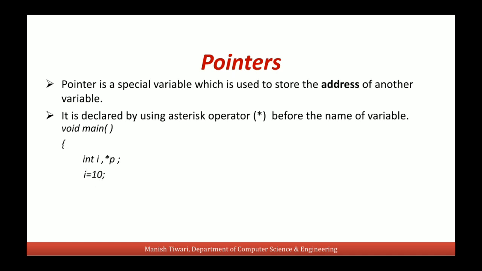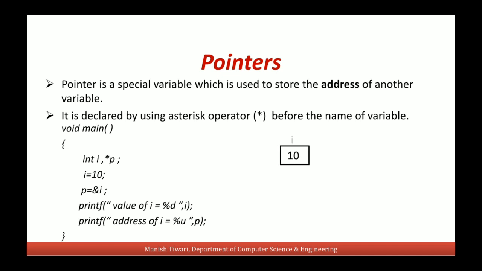Like if the value of I is 10, then we can assign the address of I to this variable p. So you see, p now contains the address of variable I. Like this, if suppose the address of I is 6554, then the value of this p will be this 6554, which actually is the address of I.